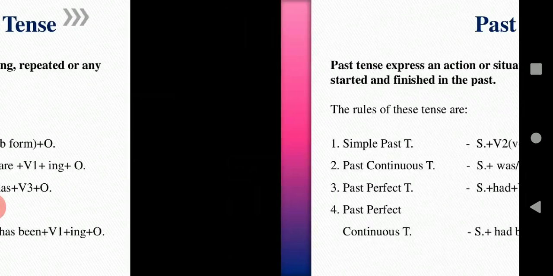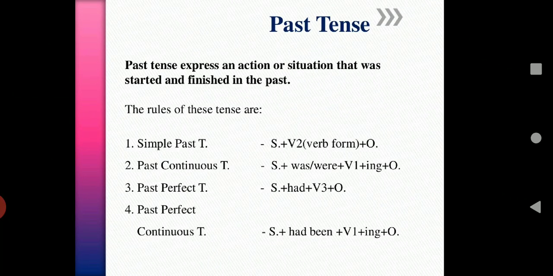Coming to the next, past tense. Past tense expresses an action or situation that was started and finished in the past. The rules of these tenses are: simple past tense structure: subject plus V2 plus object. Here V2 means past form. Past continuous tense: subject plus was/were plus V1 ing form plus object.